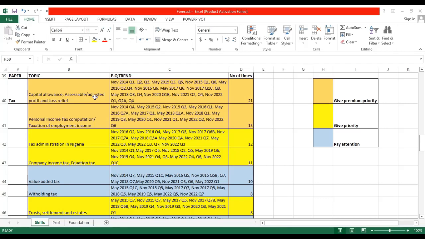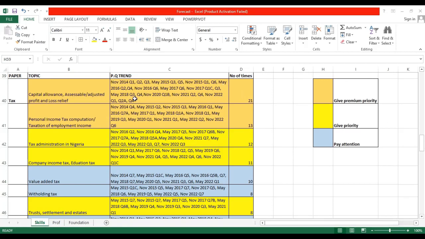The next category is your personal income tax computation. Also, your taxation of employment income. You want to pay attention to this. Give premium priority to this. It's been examined about 13 times from November 2014 up to last diet too. So the same thing I mentioned for capital allowance applies here, guys. All right. So I believe these are the two major categories to pay premium attention and priority to.